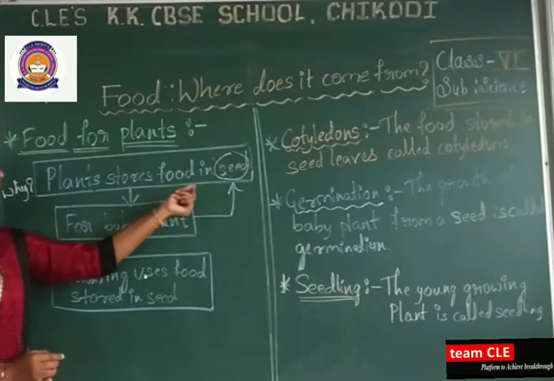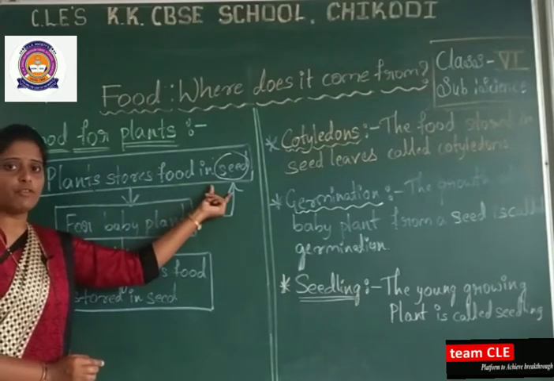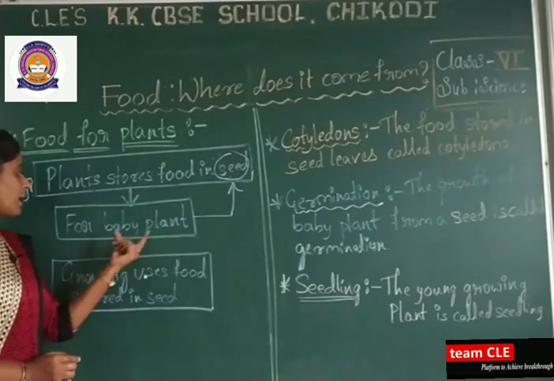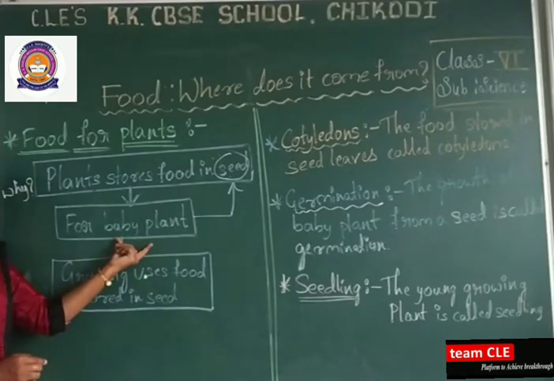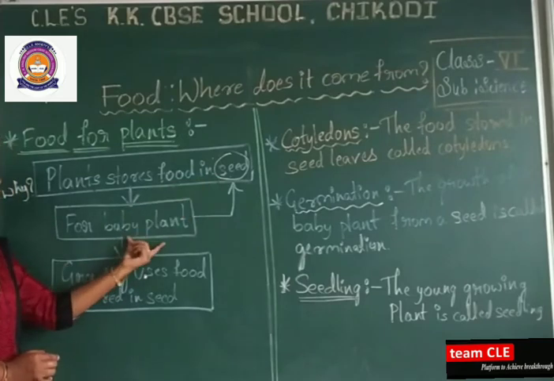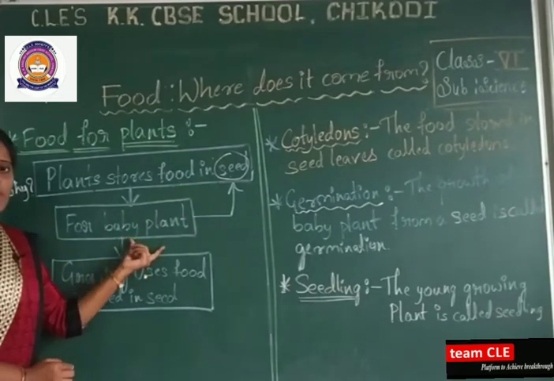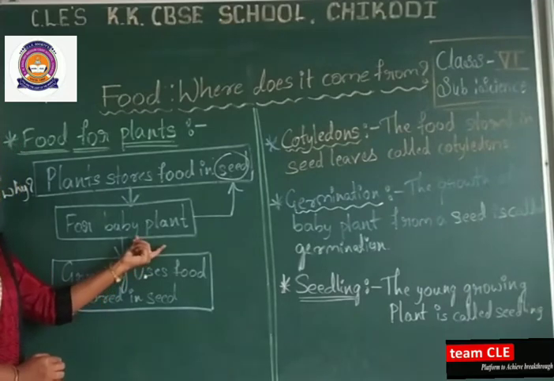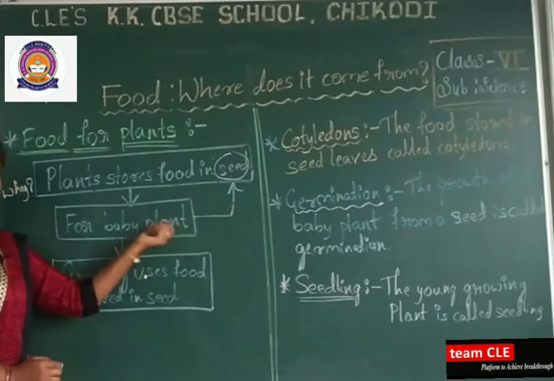In the seed part, the food is stored. That food is consumed by the baby plant here. So, why does the plant store food in seeds? Because even the baby plant requires food, and it is obtained from a seed here.